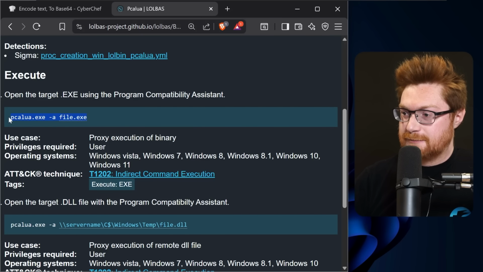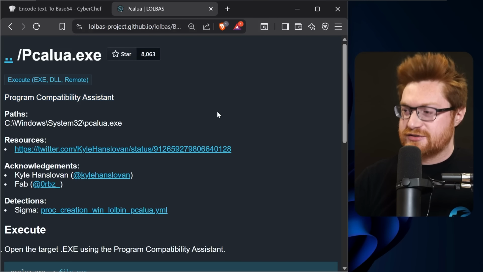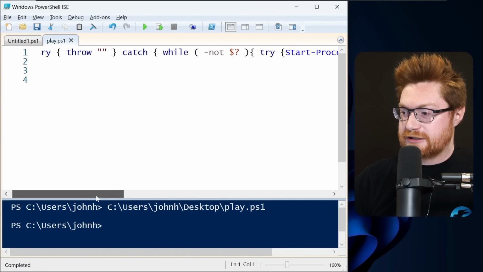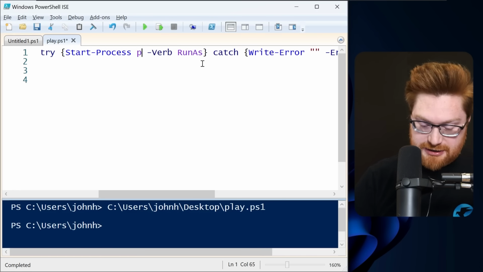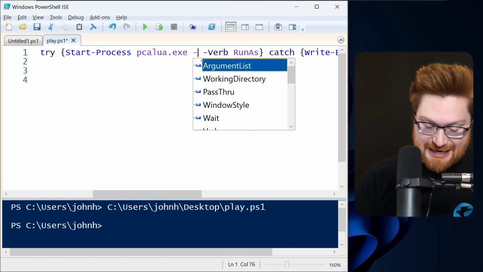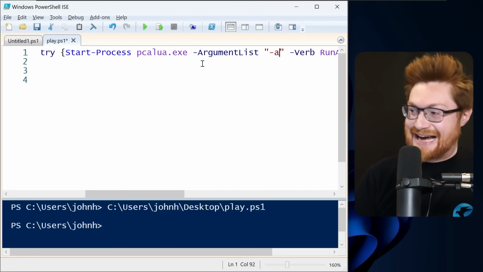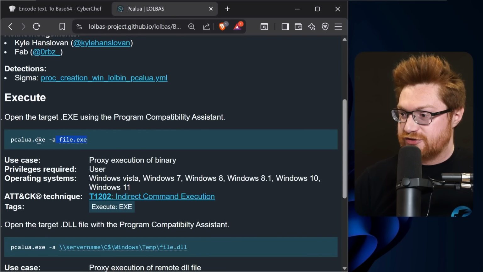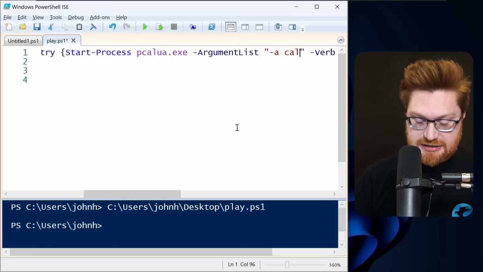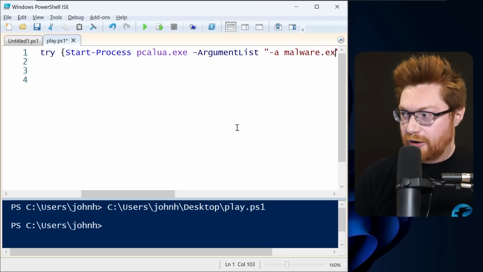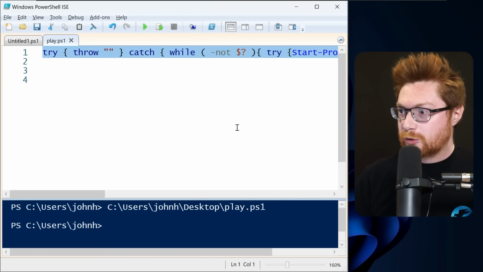But let's just use the quick example of pcalua, the Microsoft Program Compatibility Assistant, which should look a little bit more convincing inside of the UAC prompt. So now we want to run pcalua.exe, and we'll actually provide an argument list here because we will be giving a -a, as you saw in the syntax that's been used here, and a program that we actually want to run, like cmd.exe, calc.exe, your malware or payload, whatever.exe. Let's just keep it easy with the simple testbed harness for our local experimentation.